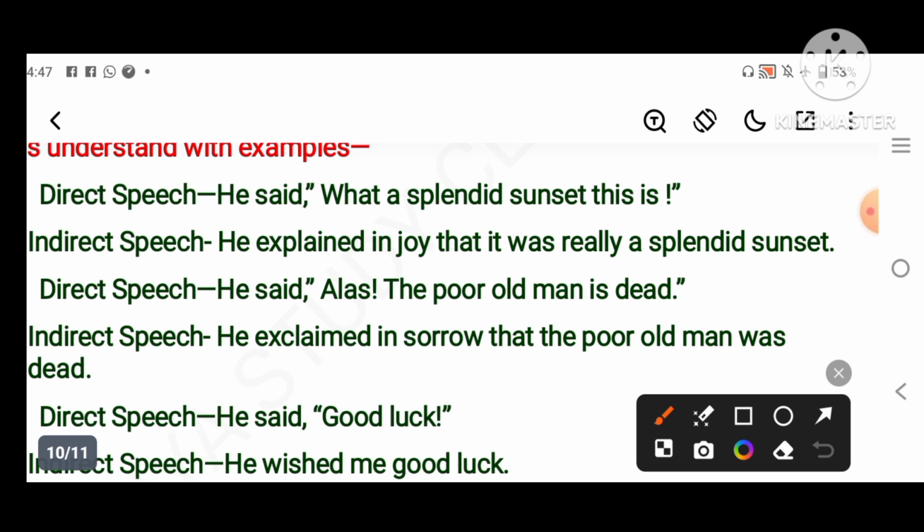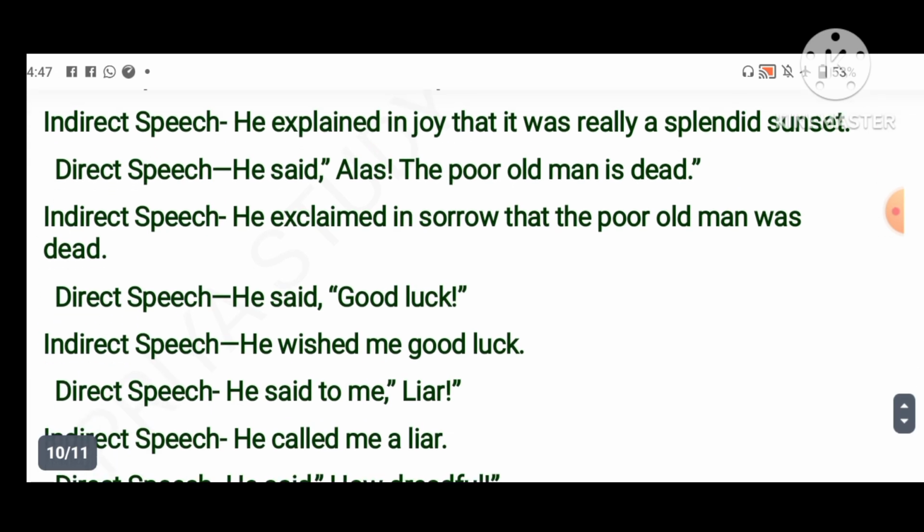"What" we will remove, and we will say "this is a splendid sunset". So what is our answer? He exclaimed in joy that it was really a splendid sunset. He said, "Alas, the poor old man is dead." So he exclaimed in sorrow that the poor old man was dead.